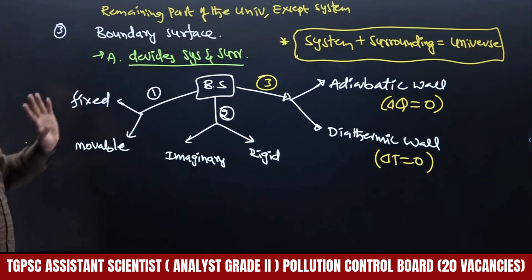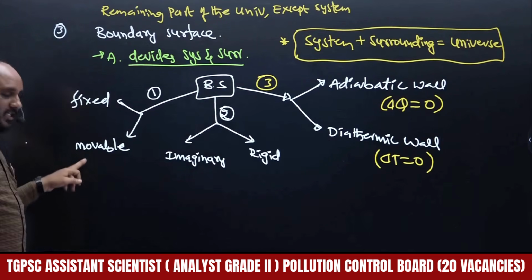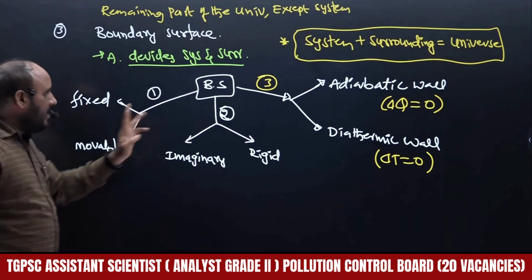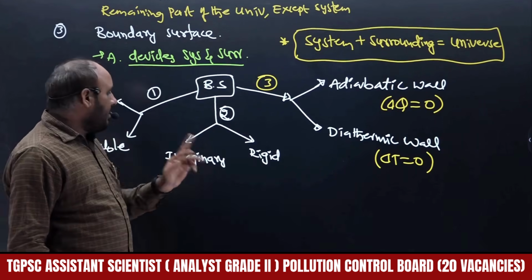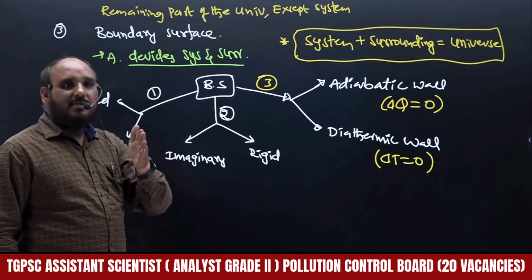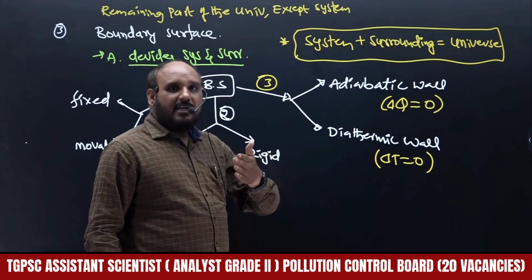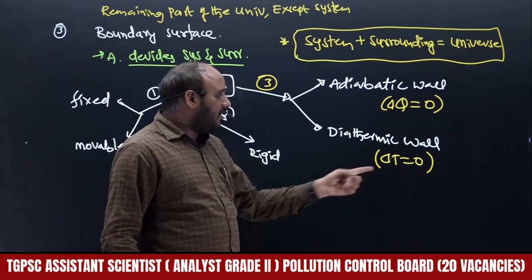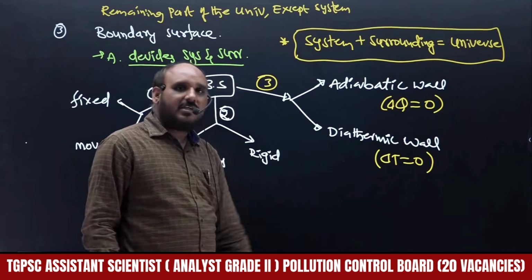How many types of boundary surfaces are there? 3 categories. One is fixed boundary surface or movable boundary surface. This cannot be moved, this will be moved, right? Next one is rigid, meaning it always stays there only. Imaginary means we have to imagine it between the system and surroundings. The other two are: one does not allow heat energy, one does not allow temperature change. So with respect to this, delta Q equals 0, delta T equals 0.